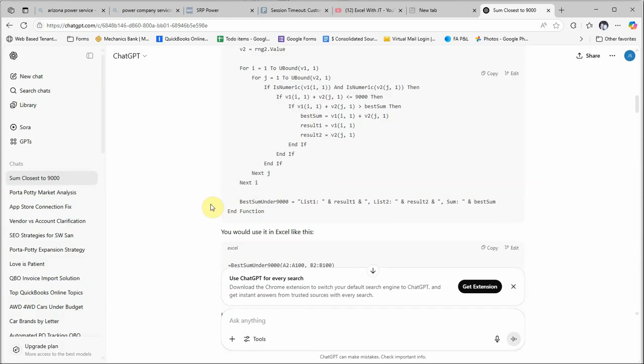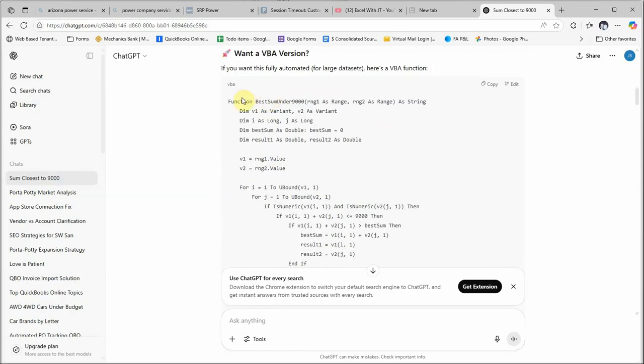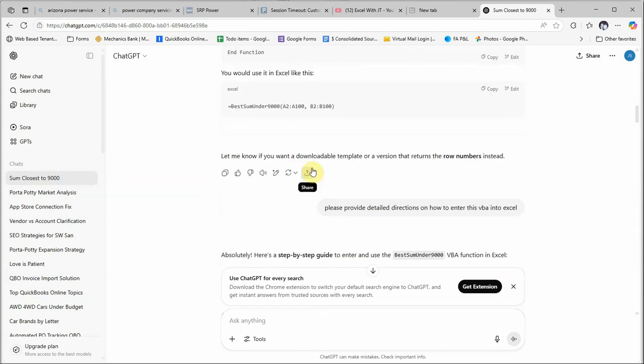So SUMIF is a function, average is a function, all those other functions. You can write custom functions in Excel, and this is what this code actually does. It calls this code best sum under 9,000. And then it wrote the code out, and then it gives you the syntax, and then it says, let me know if you want a downloadable template or a version that returns the row numbers instead, which I didn't.